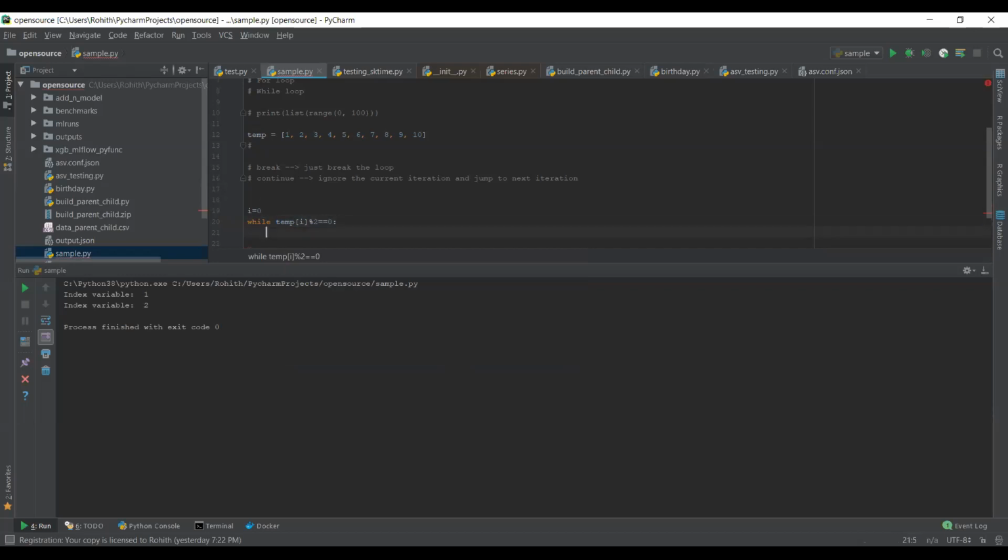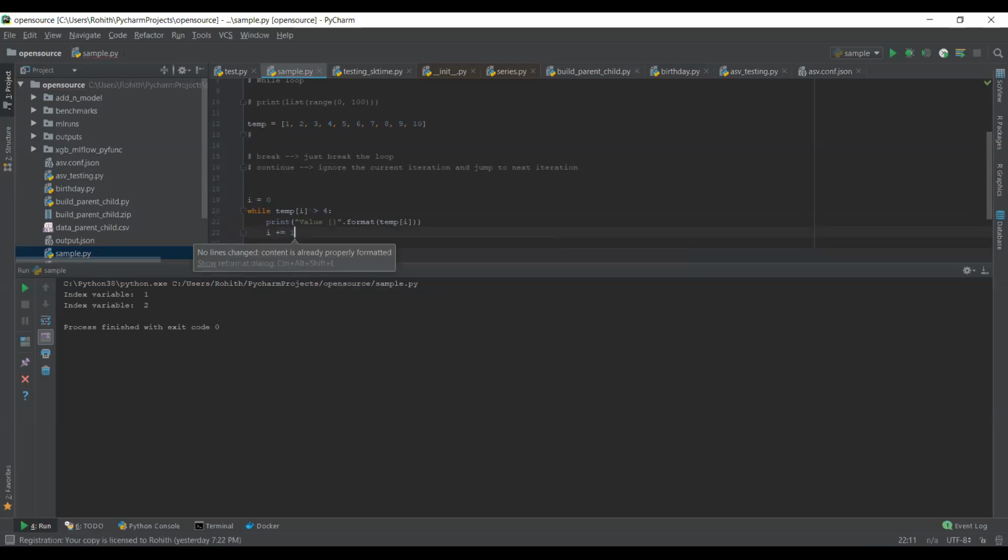Let's put something like this. If temp of i is less than or equal to 4, then we print the value, and we print temp of i. We also have to increment i, because otherwise it will become an infinite loop. The way we increment i is i equal to i plus 1.